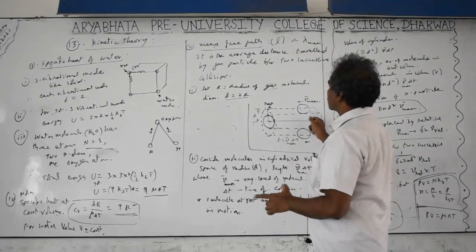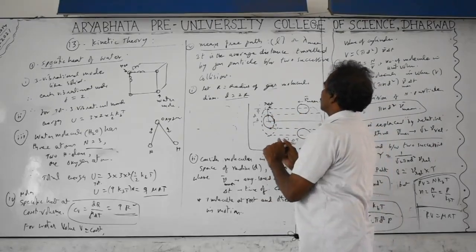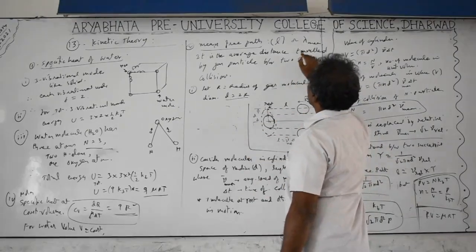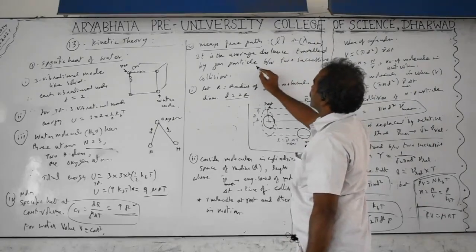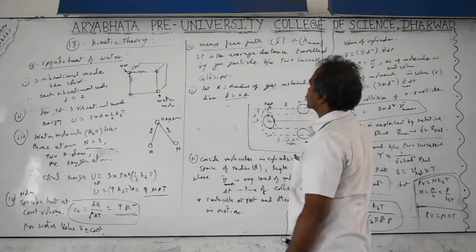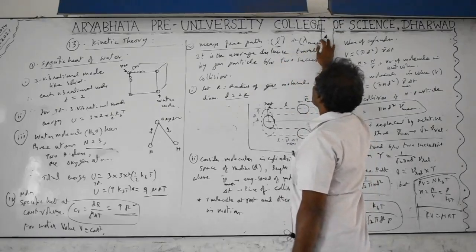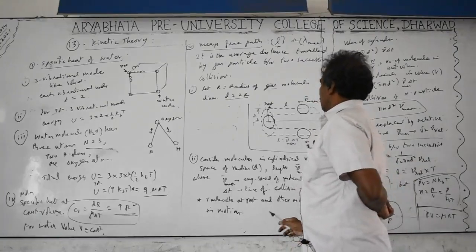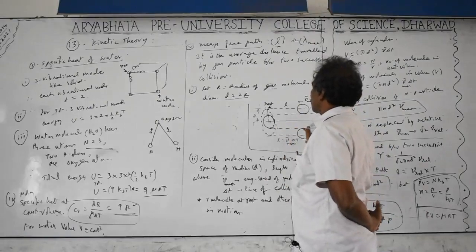It is the average distance traveled by the gas molecule between two successive collisions. After hitting, it may bounce back in a random direction, but the average distance traveled by the gas particle between two successive collisions is called the mean free path or average free path. The symbol is taken as L, sometimes lambda mean or lambda.